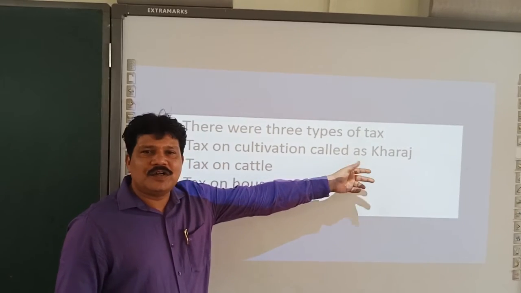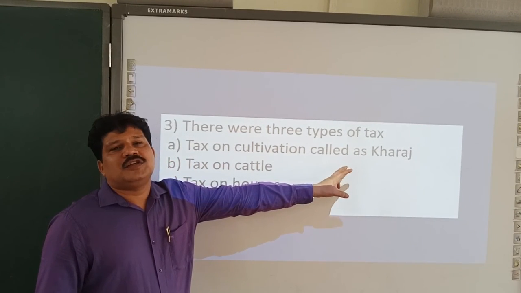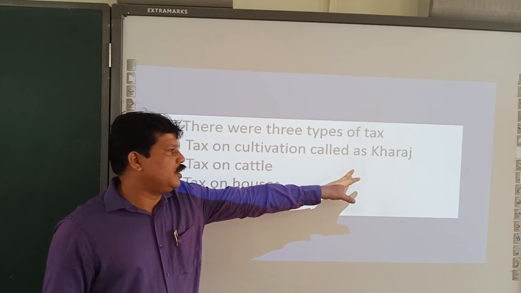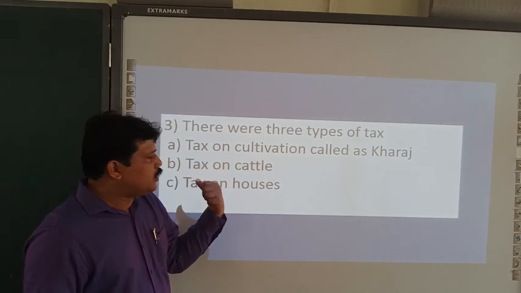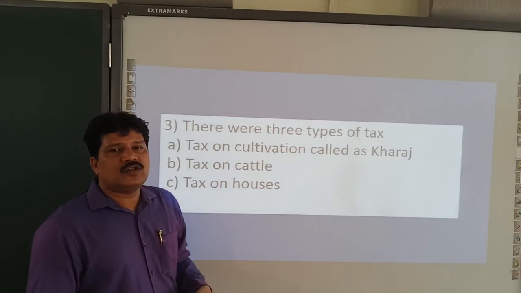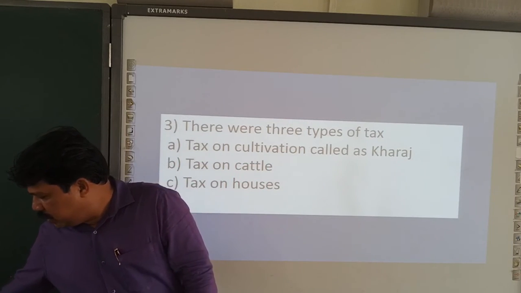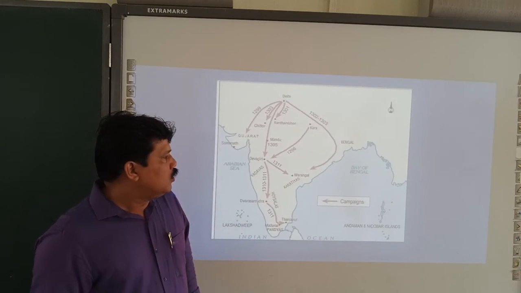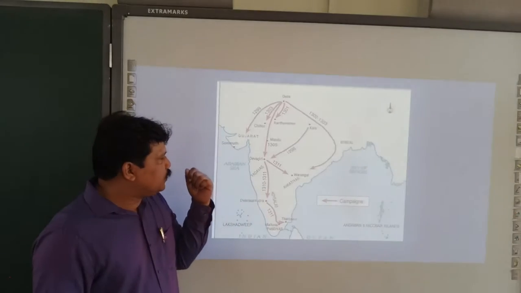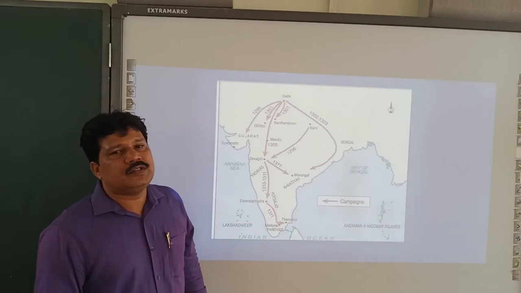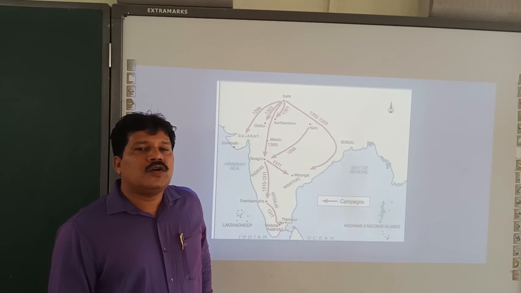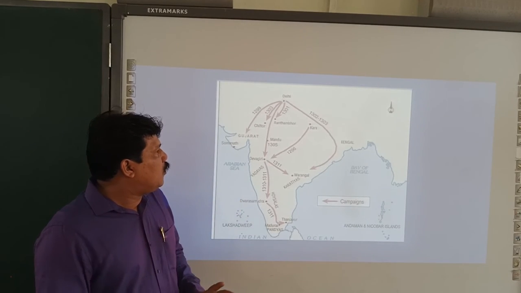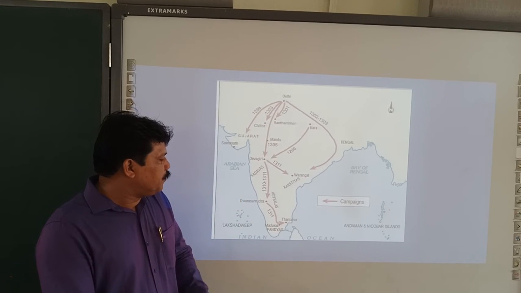Kharaj, gar. Okay, these are the words even today used in some parts of North India. Kharaj, and the tax on cattle and tax on houses. So Alauddin Khilji introduced 3 types of taxes. This is the map which we studied here. Now once again you observe this, because we are studying about Alauddin Khilji. This is a map of Alauddin Khilji.